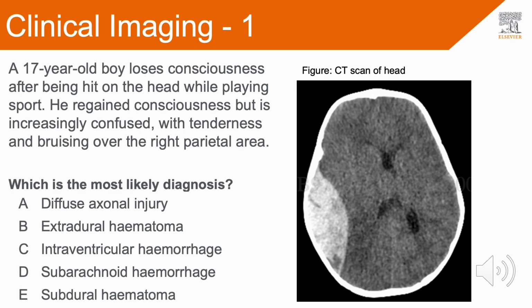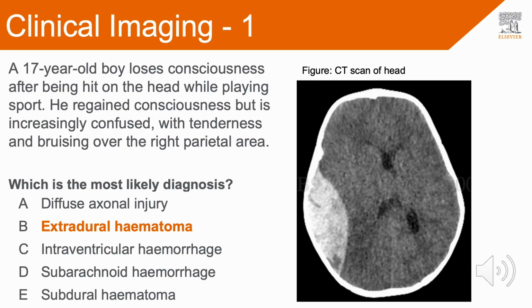A. Diffuse axonal injury. B. Extradural hematoma. C. Intraventricular hemorrhage. D. Subarachnoid hemorrhage. Or E. Subdural hematoma. Now pause the video here and give yourself about 30 seconds to think about the correct answer.